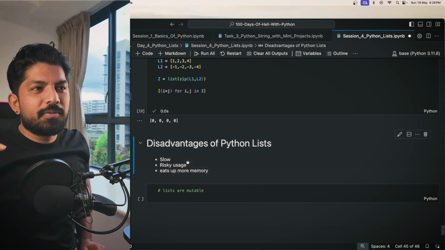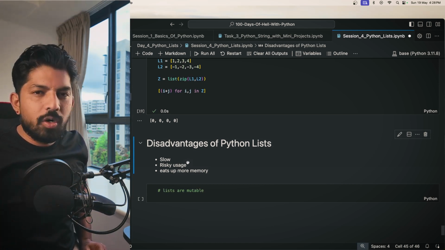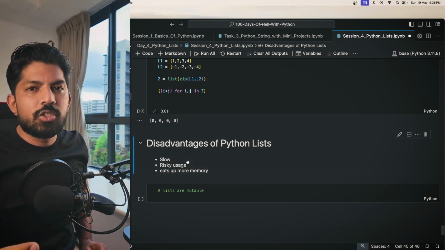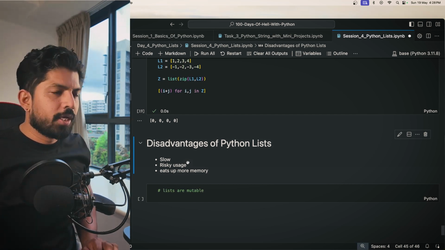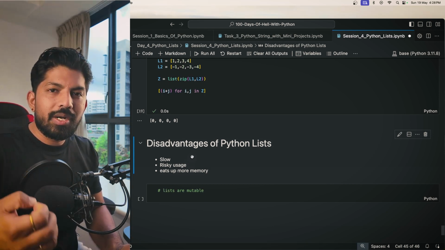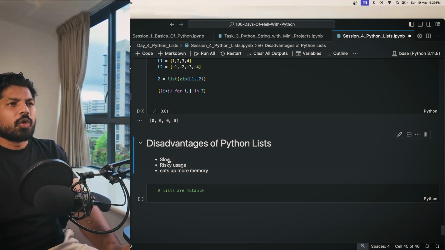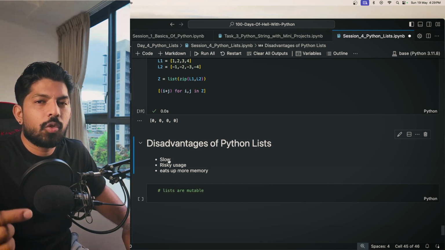Now we have the final topic of the list, and I think we have covered almost all the topics in great detail. So if you cover these topics, you will not have any issue with the list in the future. Okay, so what are the disadvantages of Python list? Actually, we have already covered this, but let me quickly explain again. Lists are slow. We have covered this in the starting, correct? So Python lists are slower because they store the memory addresses, not the actual values.